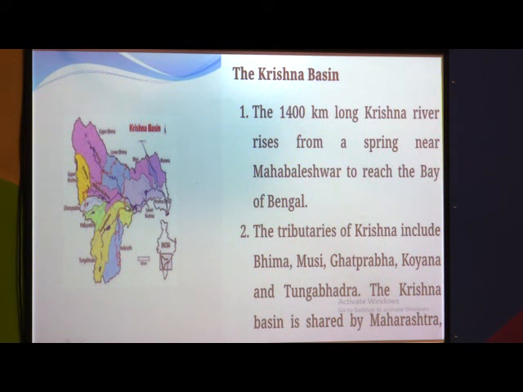Its origin place is near Mahabaleshwar and it reaches the Bay of Bengal. The tributaries of the Krishna river are Bhima, Musi, Ghataprabha, Koyna, Tungabhadra. When we see the catchment area of the river Krishna, with its tributaries it drains most of the part of Maharashtra and is discharged in the Bay of Bengal.